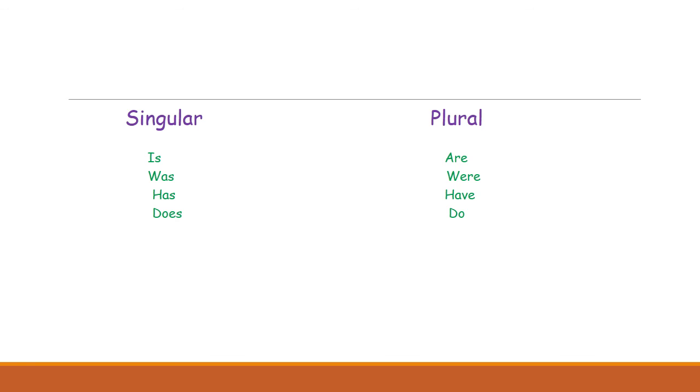These are the auxiliary verbs in their singular and plural form. So, the plural of is is are, was is were, has is have, does is do.